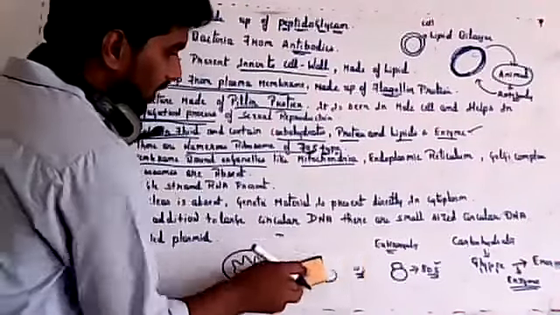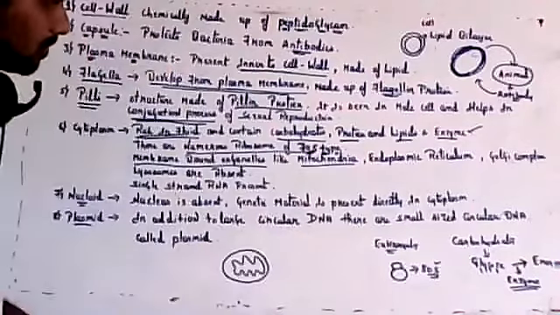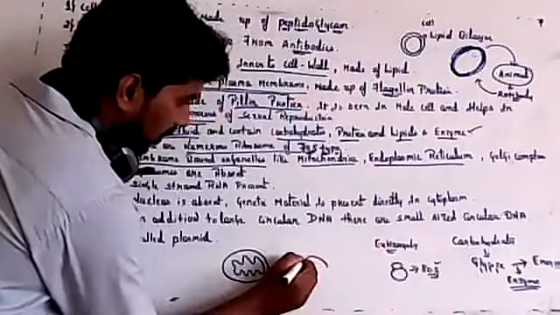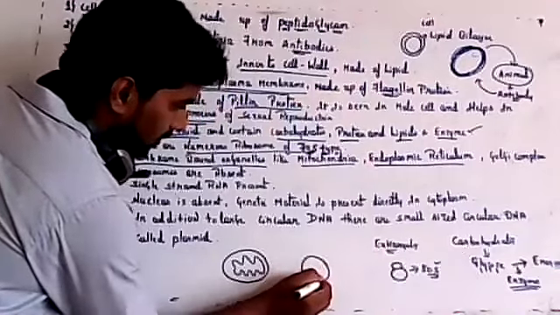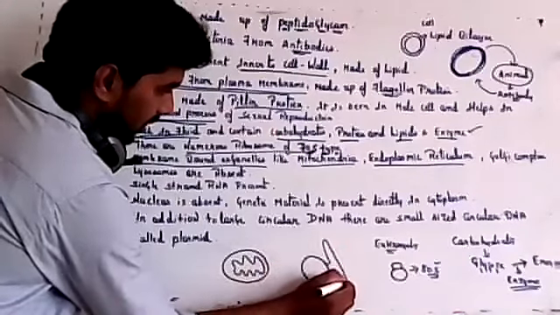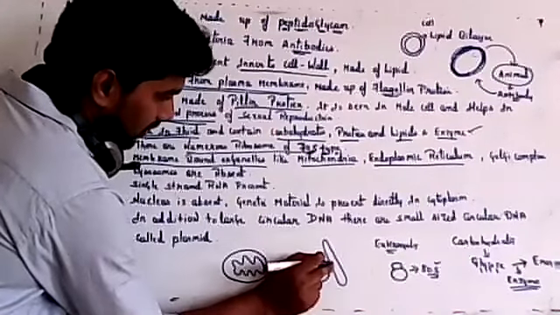Then endoplasmic reticulum inside the cell. So the next organelle is endoplasmic reticulum. All these membrane bound organelles are absent in bacteria. The endoplasmic reticulum will be closely attached to the nucleus.